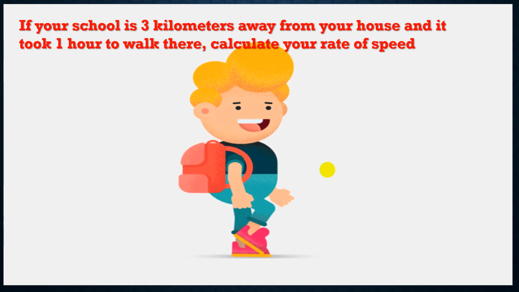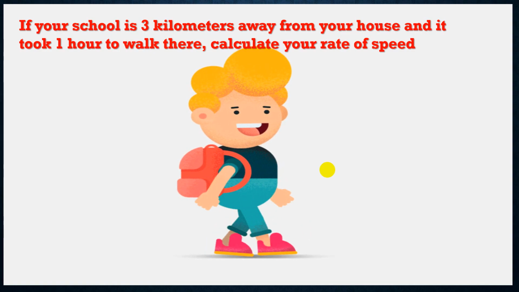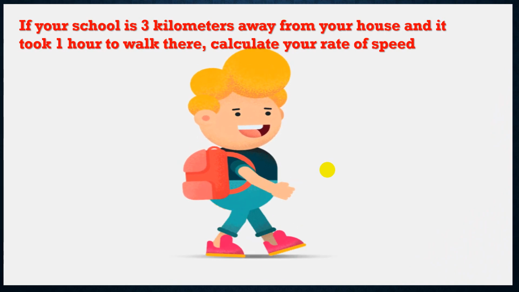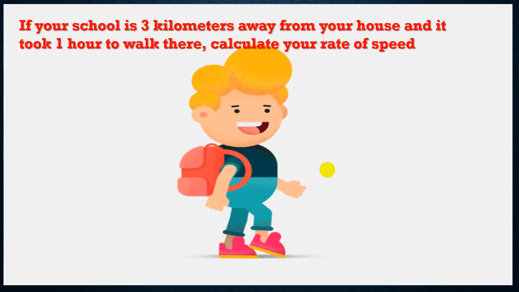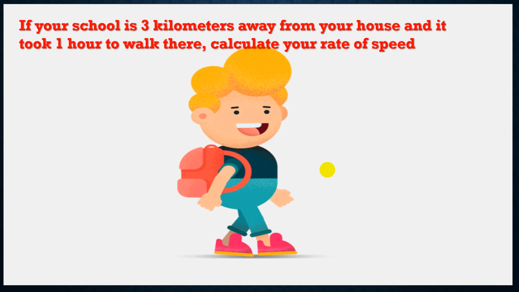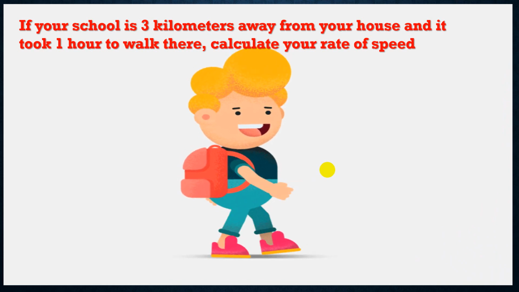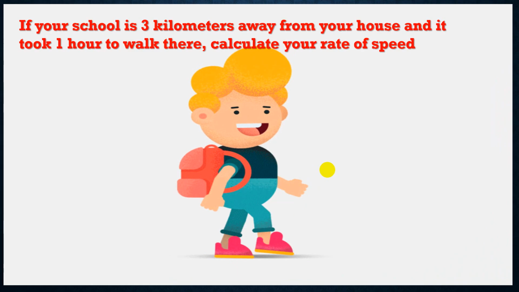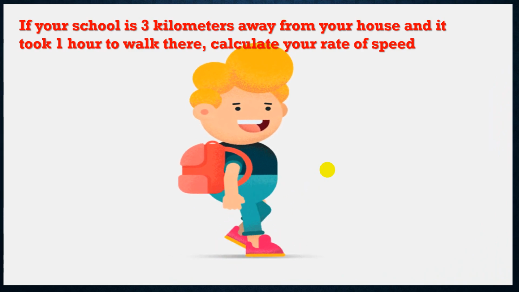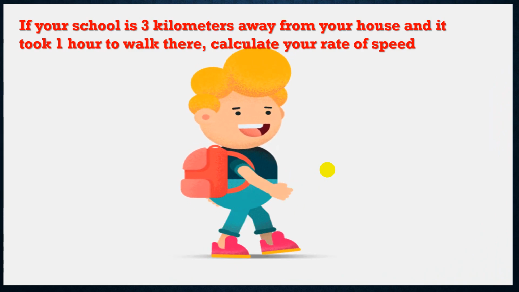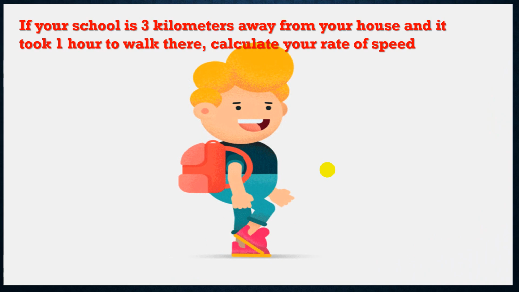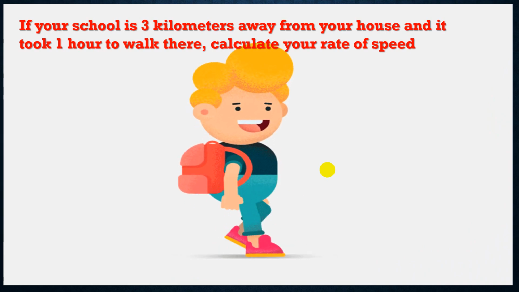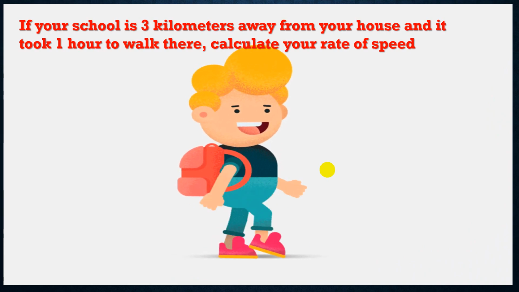For example, if your school is 3 kilometers away from your home and it took 1 hour to walk there, calculate the rate of speed. Before we start to solve this, we make something called a draft. A draft is a small part on the side of the paper where you write what the problem gave you.